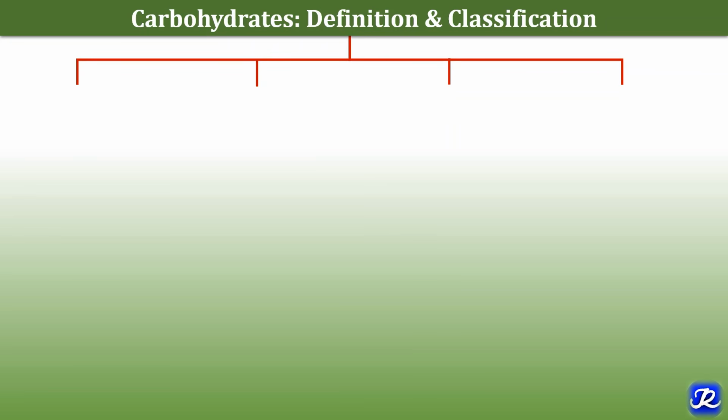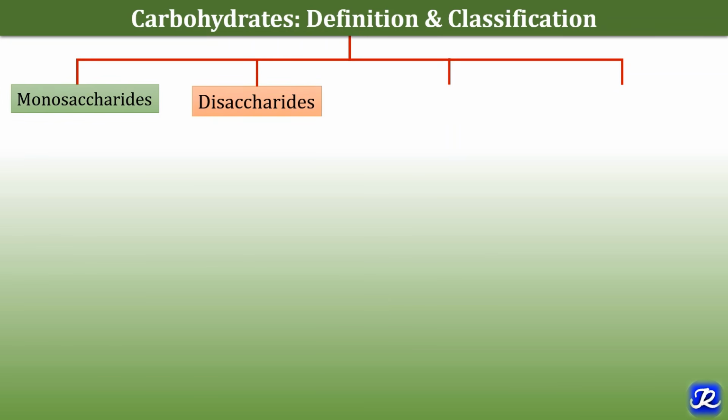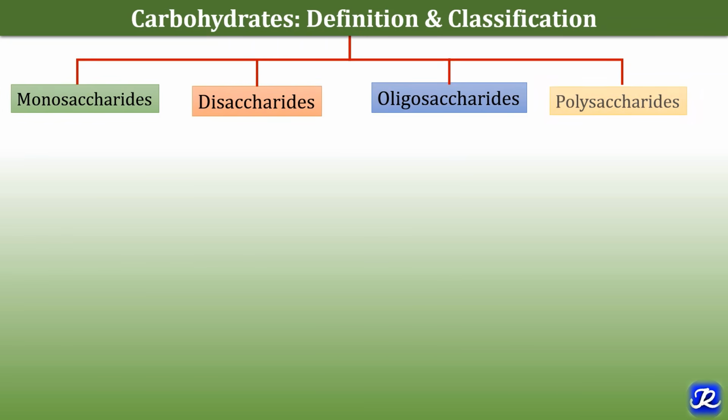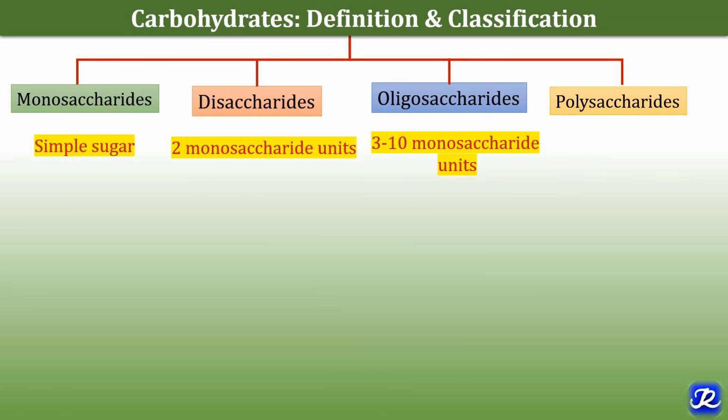So let's now summarize the topic. Carbohydrates are defined as polyhydroxyaldehydes or ketones or compounds which yield these on hydrolysis, and they are classified as monosaccharides, disaccharides, oligosaccharides and polysaccharides. Monosaccharides are simple sugar. Disaccharides consist of 2 monosaccharide units. Oligosaccharides consist of 3 to 10 monosaccharide units. Polysaccharide consist of more than 10 monosaccharide units.